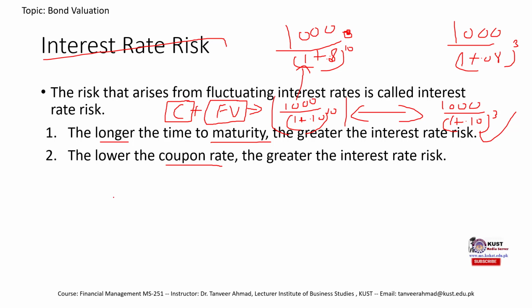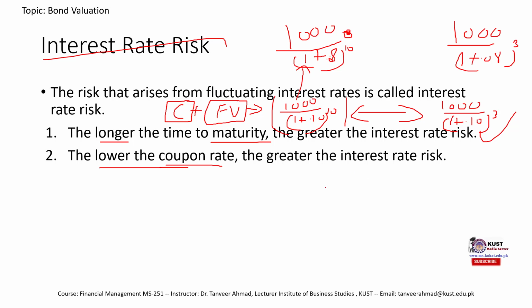In the case of a lower coupon bond, a smaller part of the bond's value would be received as coupons and a major chunk as the face value, whereas with a higher coupon rate bond, a comparatively larger chunk would be received in the early years, and the face value would be comparatively lesser. So a change would again have a higher impact on those cash flows that would be received at a later time period.